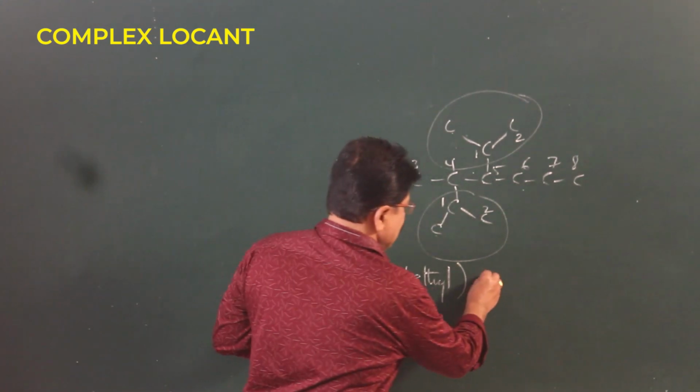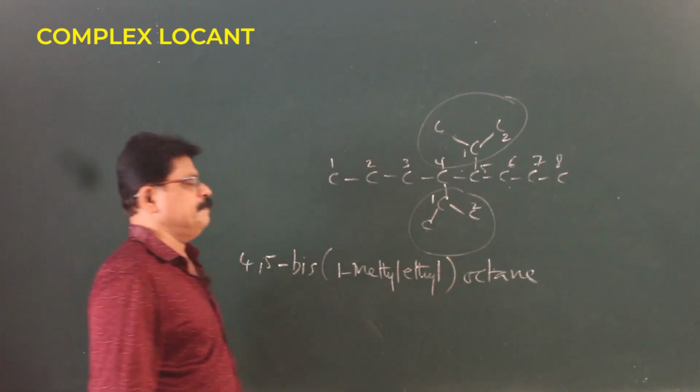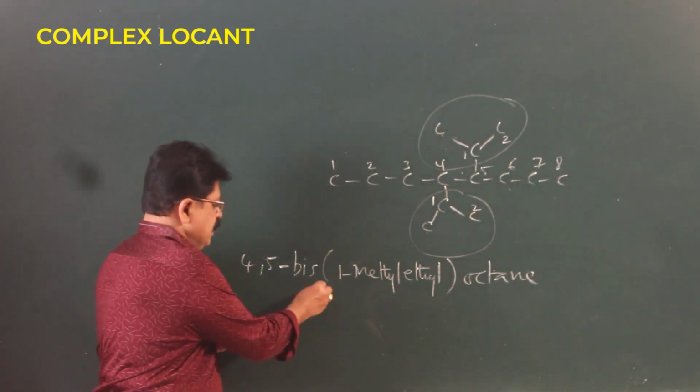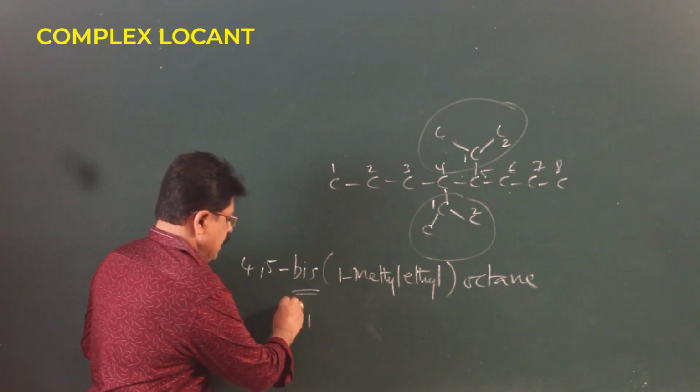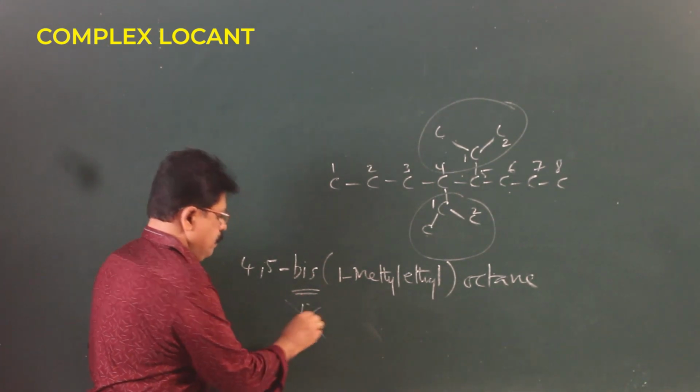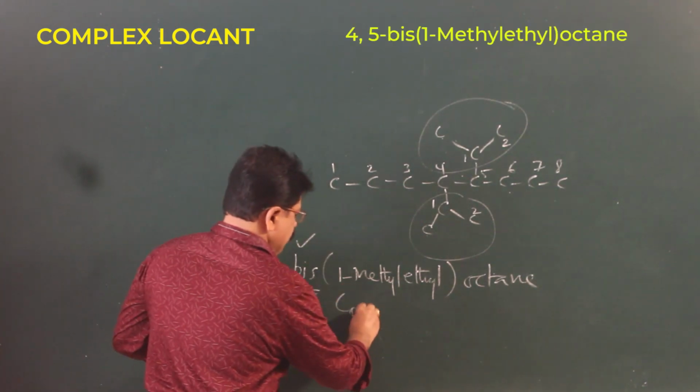How many carbons? 8. You call it oct. So, this is the usage. We do not use di, we go for bis in the case of a complex locant.